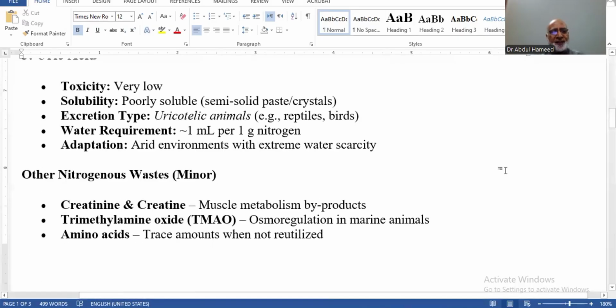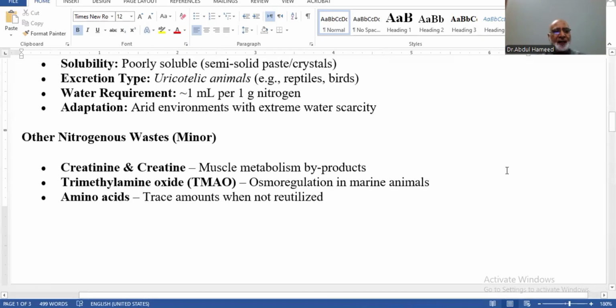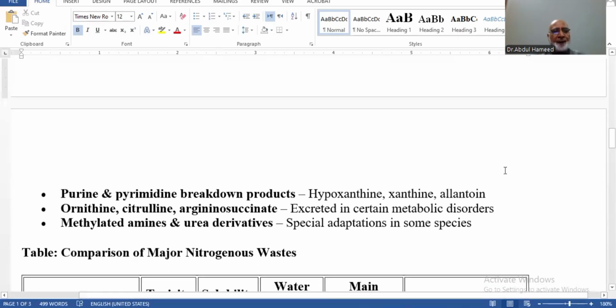So other nitrogenous bases, minor: creatinine and creatine, muscle metabolism byproducts; trimethylamine oxide, TMAO, osmoregulation in marine animals; amino acids, trace amount when not utilized; purine and pyrimidine breakdown products, hypoxanthine, xanthine, allantoin; ornithine, citrulline, argininosuccinate excreted in certain metabolic disorders; and methylated amines and urea derivatives, special adaptation in some species.